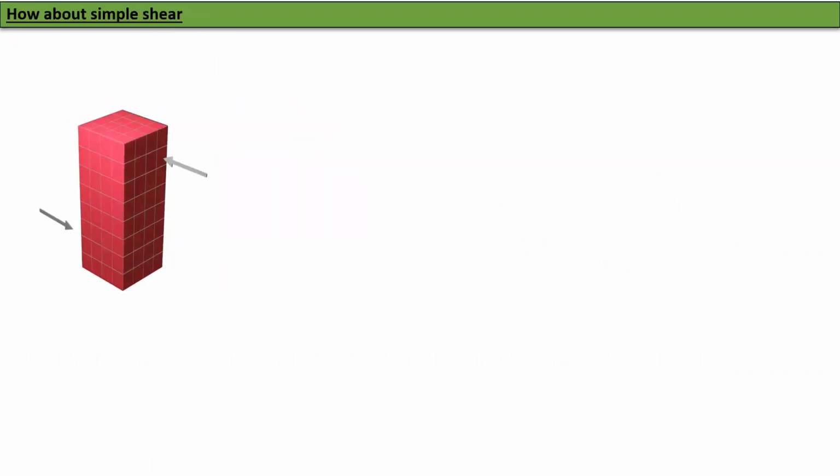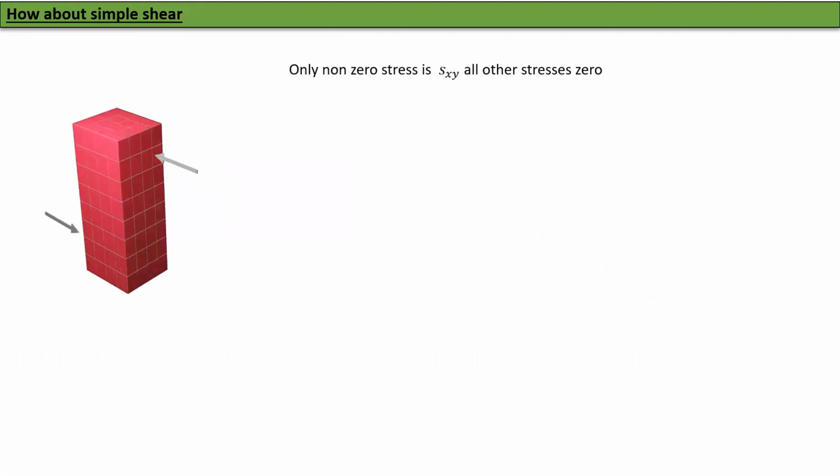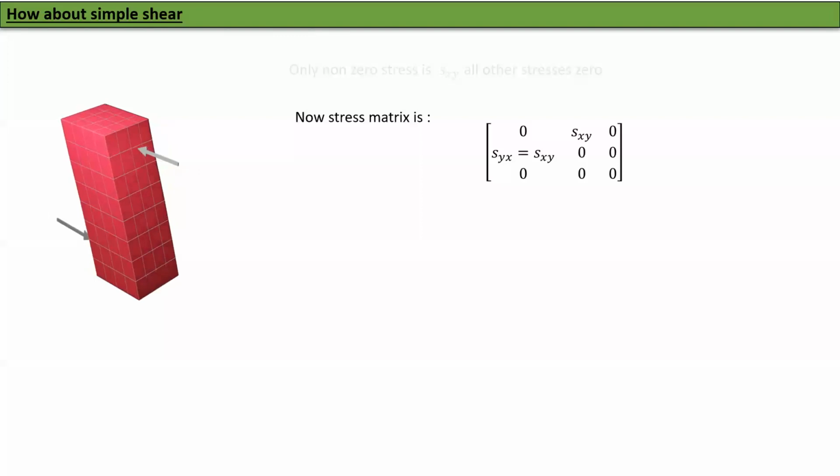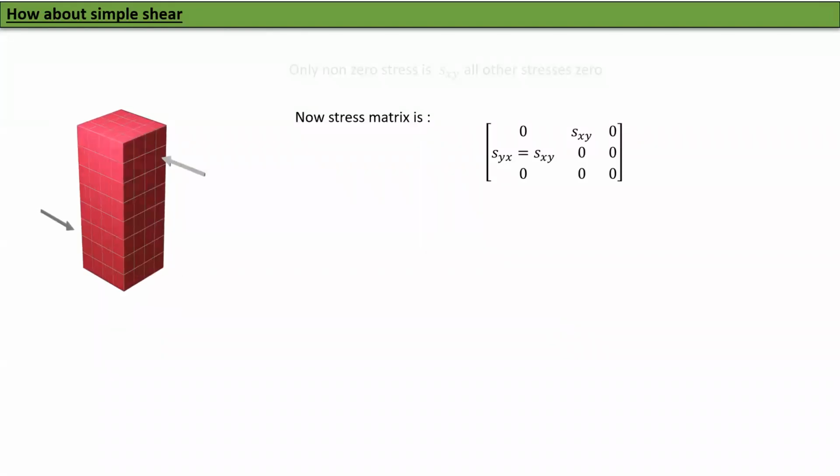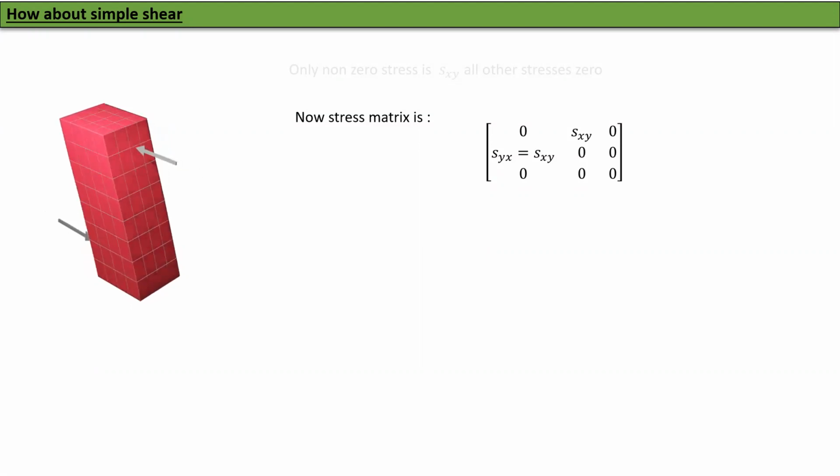Now let's look at simple shear. So the only non-zero stress is Sxy. All the other stresses are 0. So your state of stress is now going to look like this matrix. Remember, if Sxy is non-zero, Syx also has to be non-zero. Otherwise, it will not work. So Sxy is the one that matters.